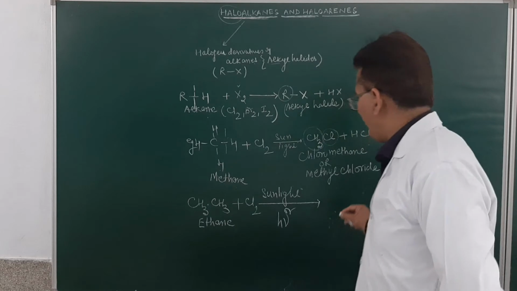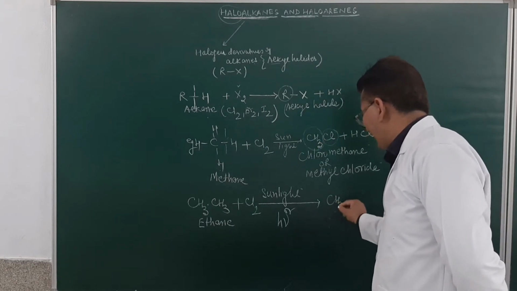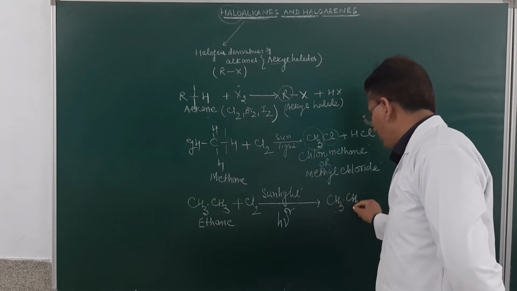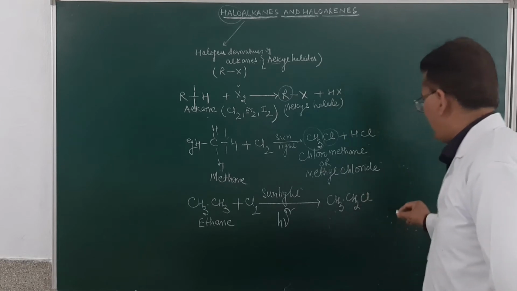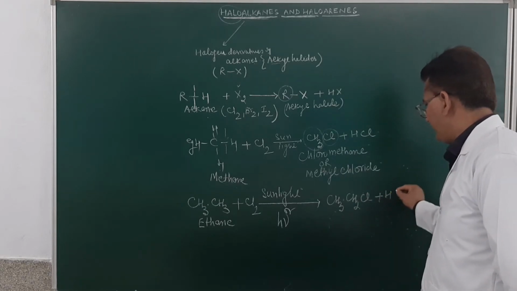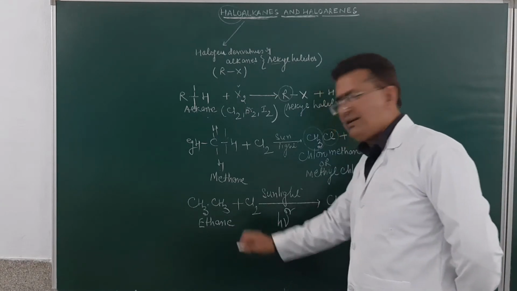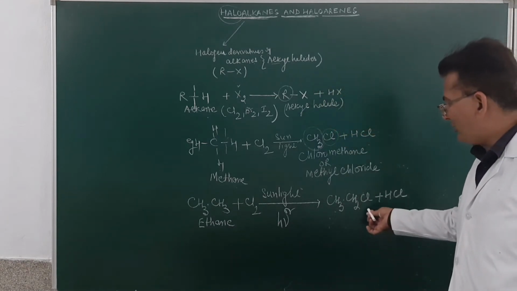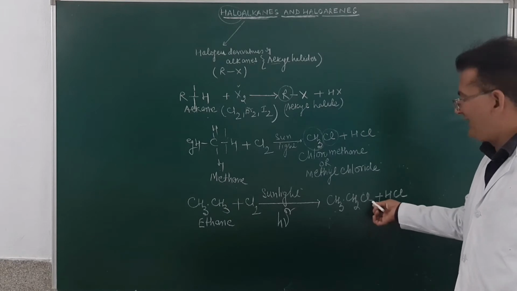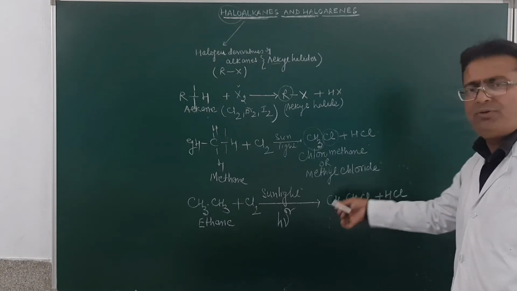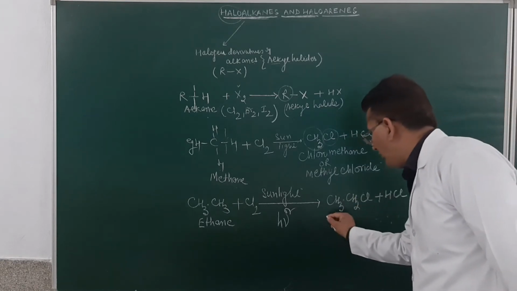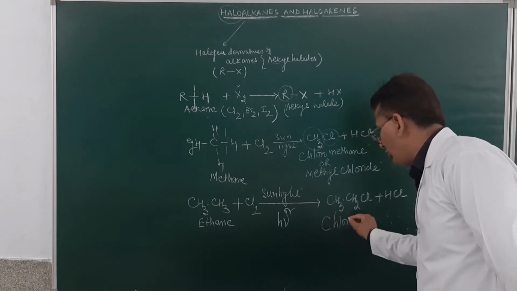What will happen? It will result in the formation of CH3CH2Cl, and this will be the HCl. I think I shall be very clear. What is the name of this one? If I ask you to give the IUPAC name of this, Cl is a prefix, it will be written before the root word. So, what will be the name of this one? It will be chloroethane.